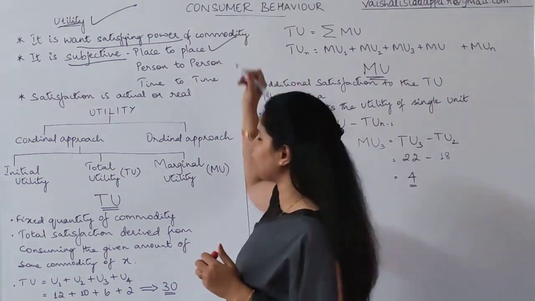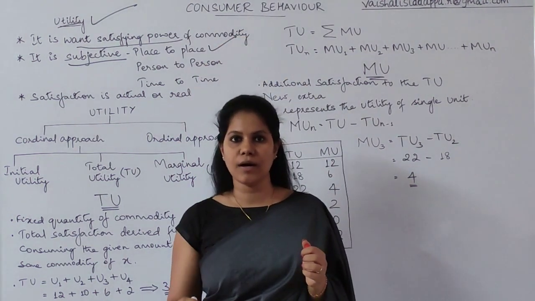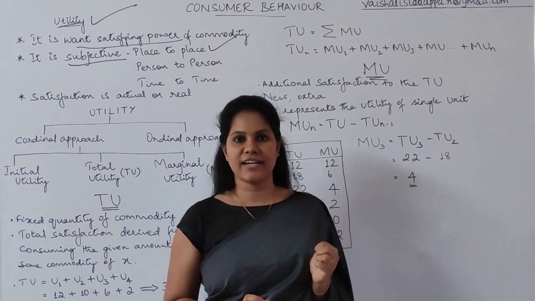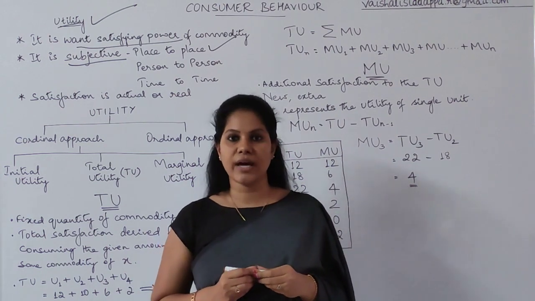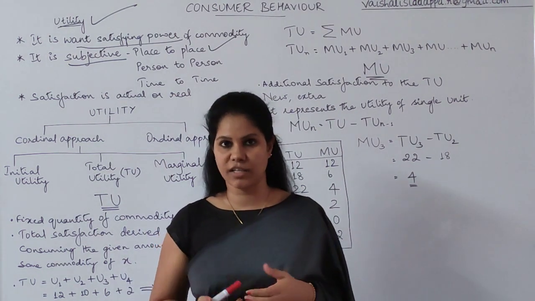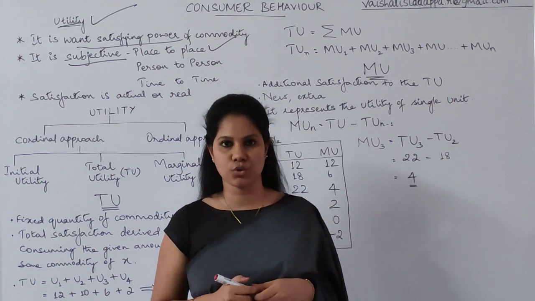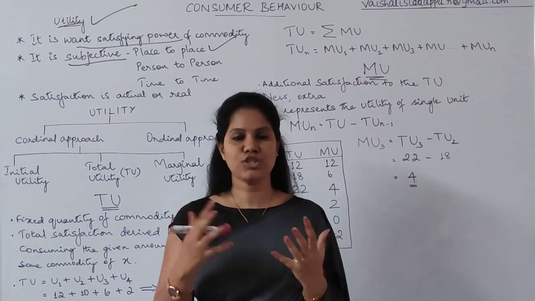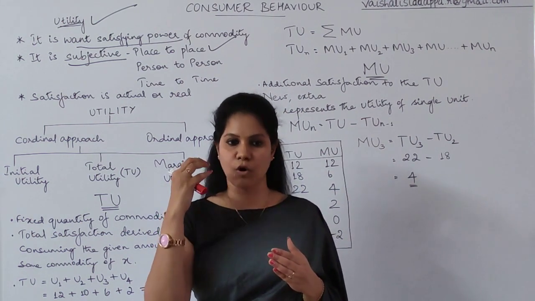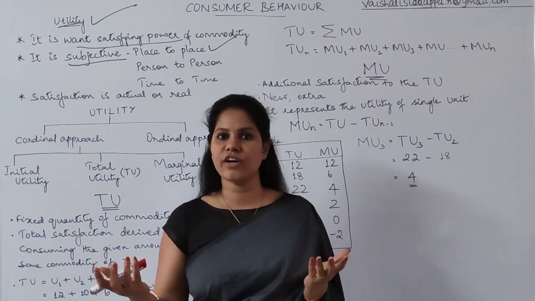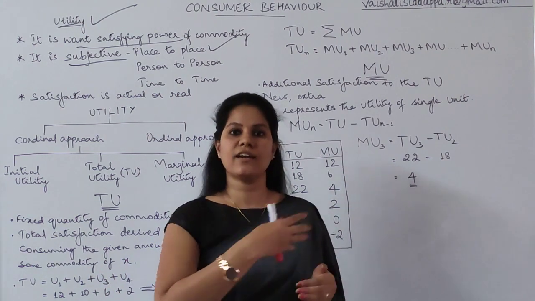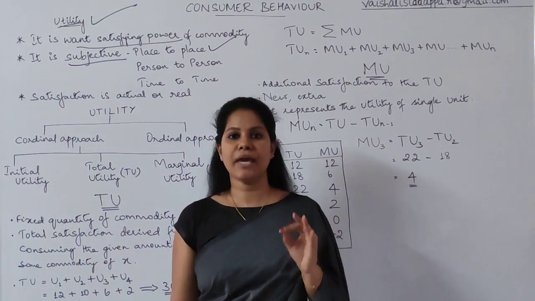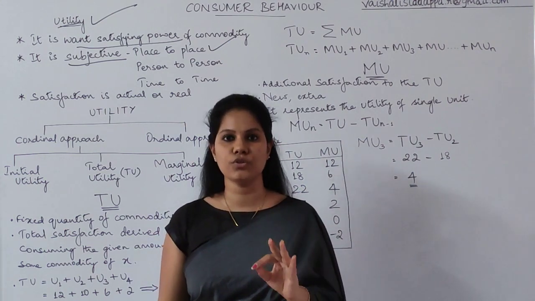How does it change from place to place? The things you use here, most probably you get maximum satisfaction from here, but in some places they are not going to get satisfaction. For example, we are in Karnataka, and I'm from Karnataka. Here, especially in Mysore, where I live, I don't get much satisfaction from coconut oil, because we don't use it for cooking. But if you go to the Canara side of Karnataka, Mangalore, Udupi, these places, people use coconut oil for cooking also.